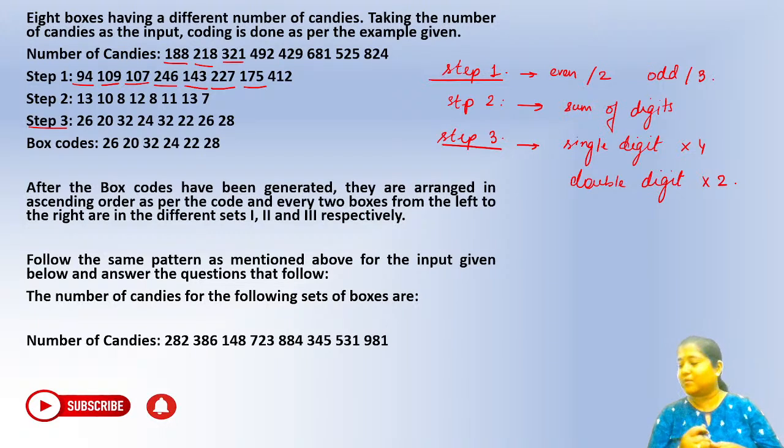Can anybody tell me the box codes? How do we arrive at the box codes here? Box code can anyone tell how it is coming? Anyone?